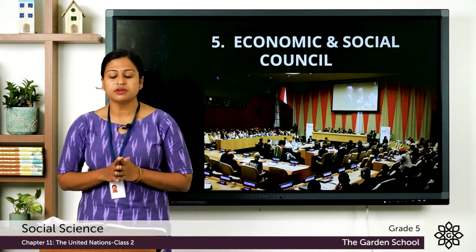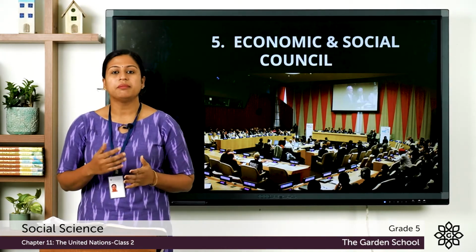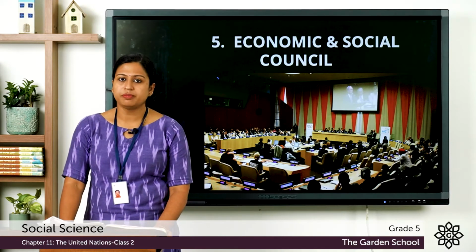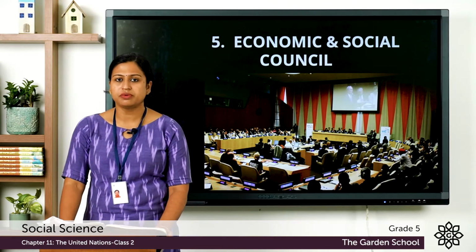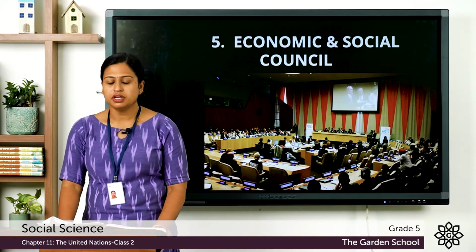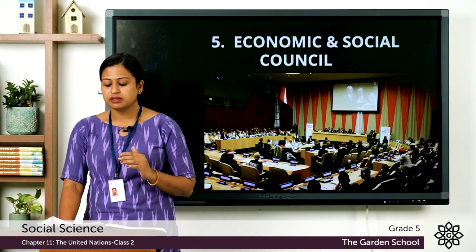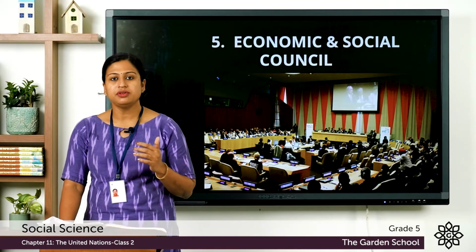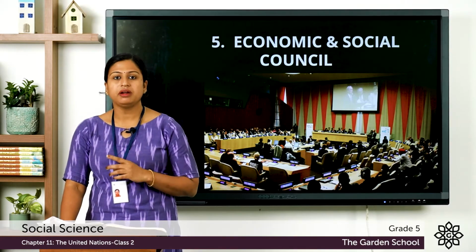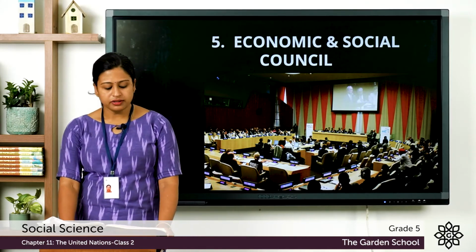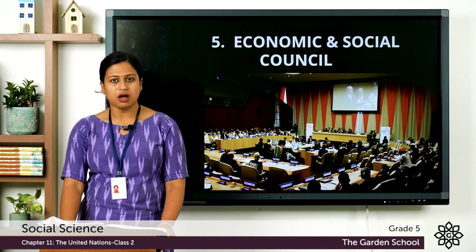Now, this is also responsible for promoting better living standards, full employment, economic and social progress, health and education progress, and various other issues. Now, this consists of 54 members, who are elected by the General Assembly for a period of 3 years. So, this was about the organ, Economic and Social Council.